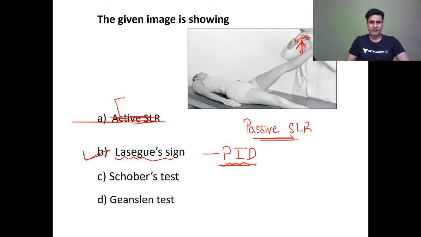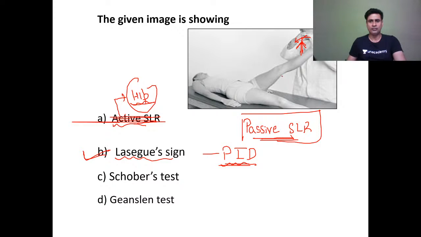Okay. So active SLR, remember, where we ask the patient to elevate the limb, not by the clinician. In active SLR, we do this test for pathologies around the hip joint, like fracture neck femur. We ask the patient to elevate the limb by him or herself. The patient is not able to elevate the limb. Patient is not able to do active SLR. So that is active SLR. And yes, very good, definite beta, very good. So that is for hip pathology. Here we are doing for prolapse intervertebral disc, where we do passive SLR.